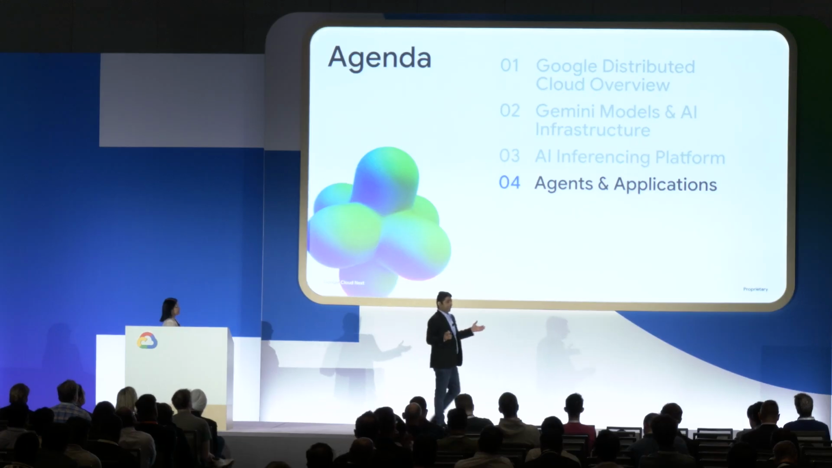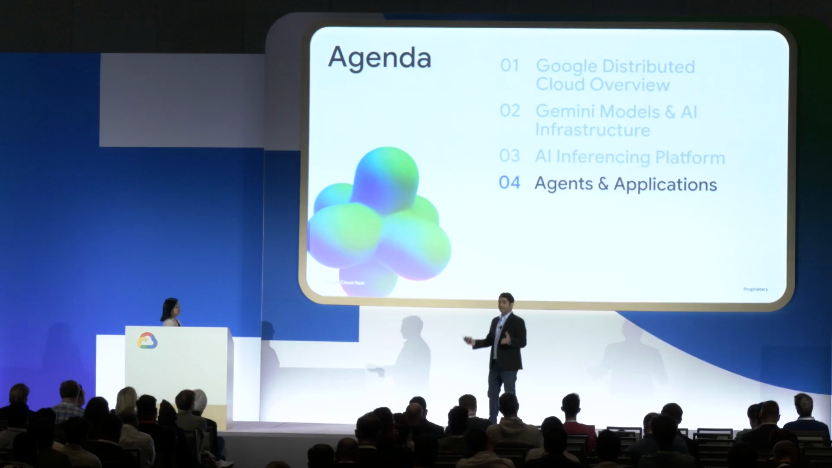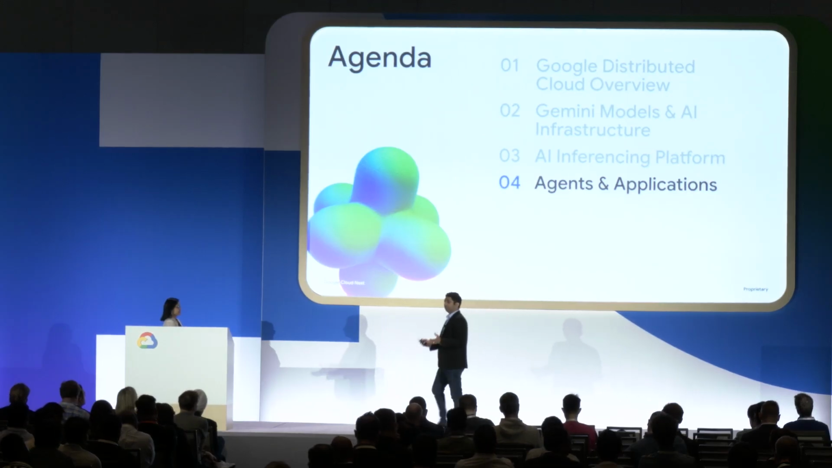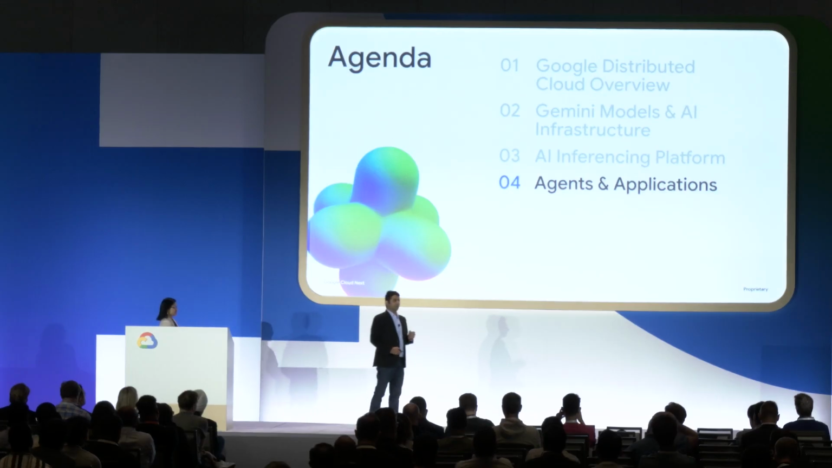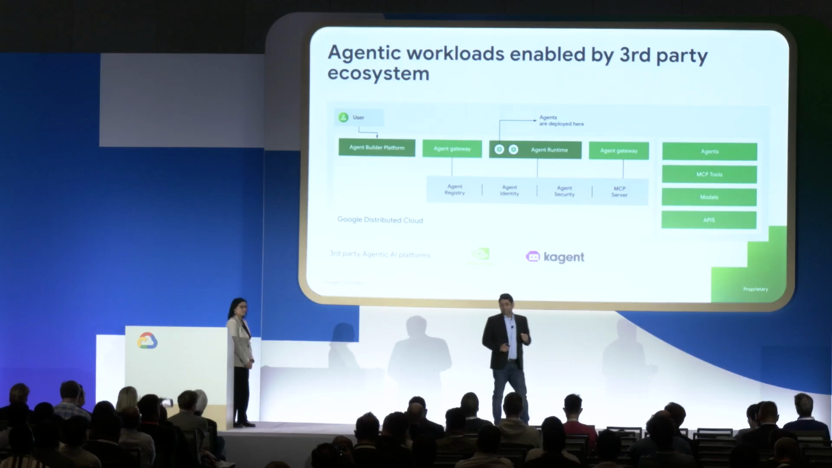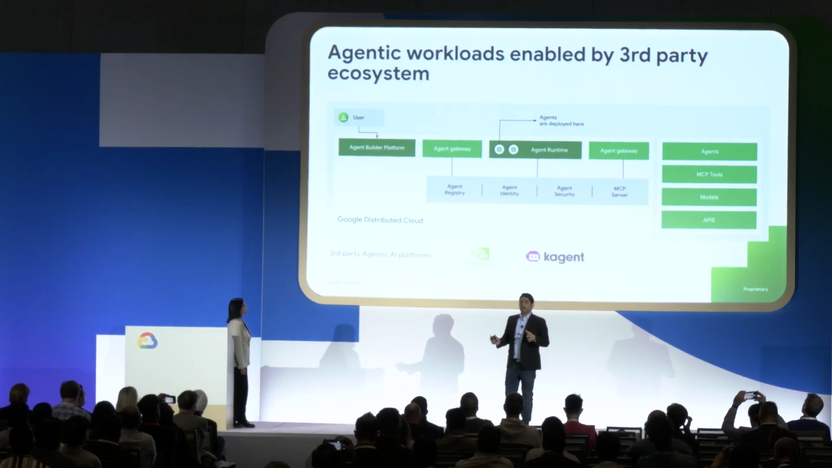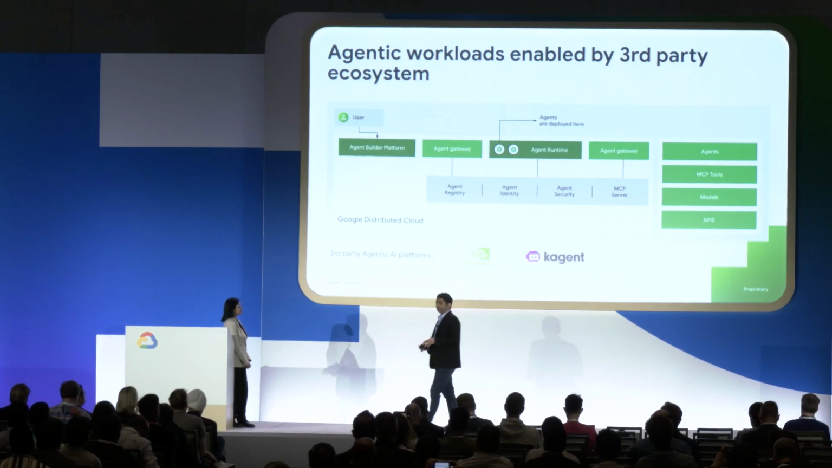Okay, so we talked about AI infrastructure, we talked about Gemini models, we talked about our new AI inferencing platform. I want to now shift gears and talk about agentic AI applications. So, agentic AI workloads are being enabled on GDC using a third-party ecosystem.